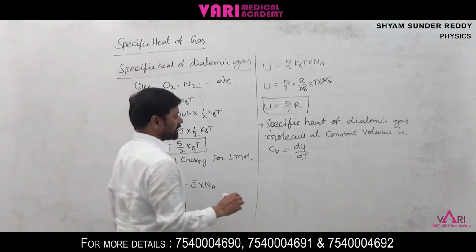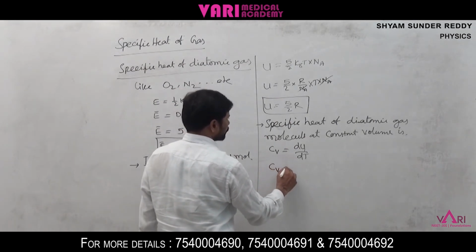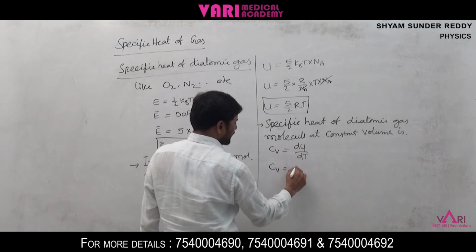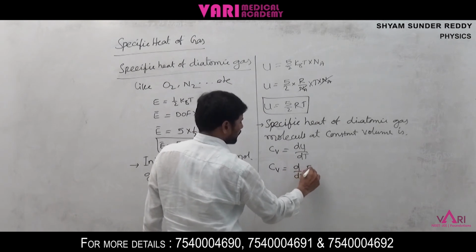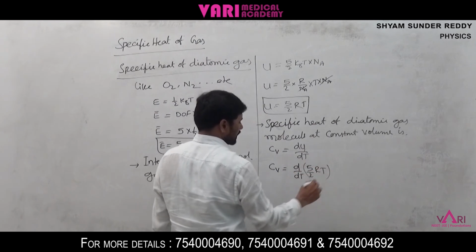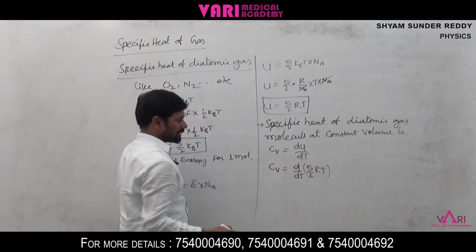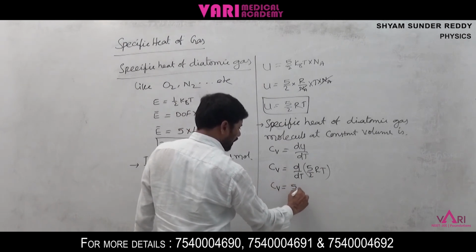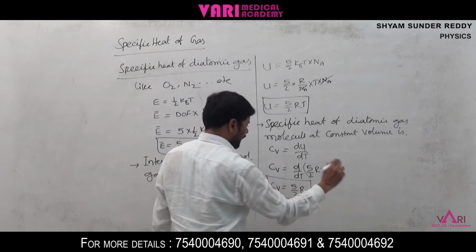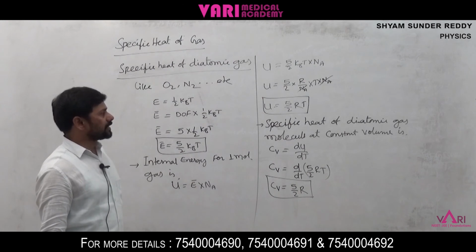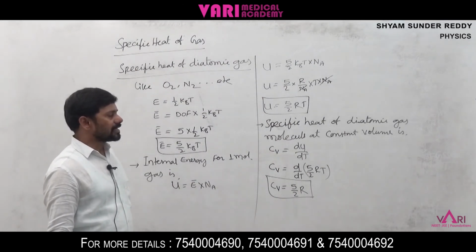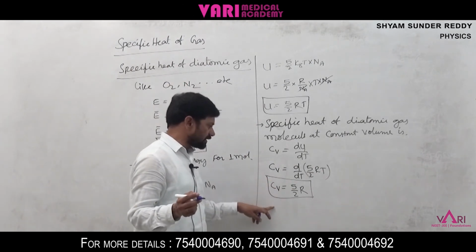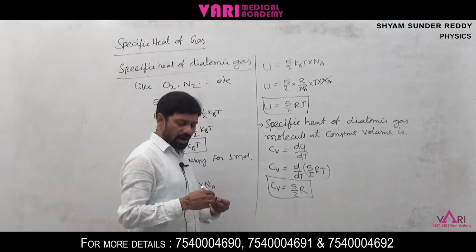So we can write Cv is equal to d by dT of 5 by 2 RT, since U is 5 by 2 RT. dT by dT is nothing but 1. So we get Cv is equal to 5 by 2 R. This is the specific heat of a diatomic gas at constant volume.